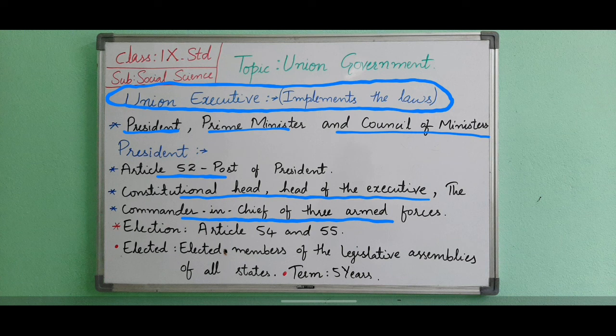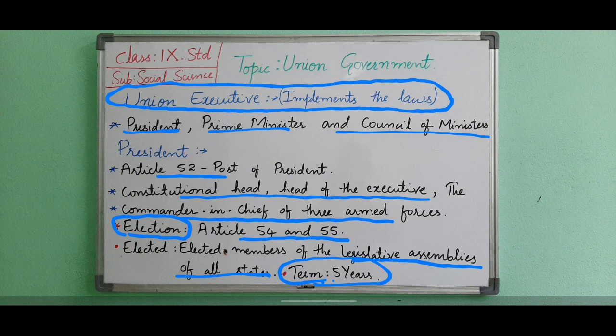Now we will see what is the election procedure for the President. Election of the President. Article 54 and 55 of the Constitution show the way the President should be elected. The President is elected by an electoral college of the elected members of both the houses of the Parliament and elected members of the legislative assemblies of all the states. The Supreme Court judge administers the oath of office to him. His term of office is 5 years. He is eligible for re-election.